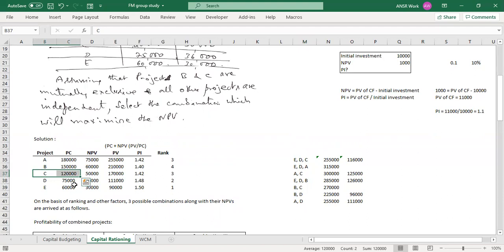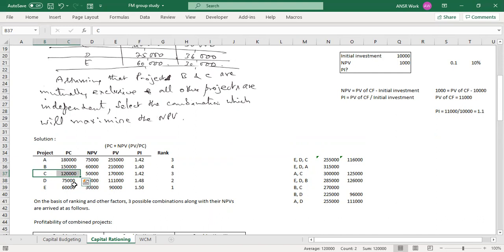The technical word is that the projects are divisible. When they say projects are divisible, that means you can invest in a proportion of it. Suppose I say only one third of the project I will invest in, not the full amount. If that happens, will anything change? That's my first question. What do you think?